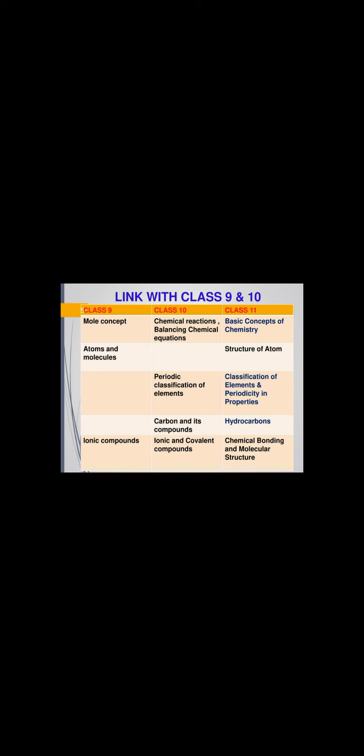So let's see. In class 9th we studied the mole concept. I am sure you still remember the mole concept. Chemical reactions and balancing chemical equations, these two topics will come again in the 11th class chapter on basic concepts of chemistry. Atom and molecule will come in structure of atom. Periodic classification is the same, periodicity in properties. The carbon and its compounds chapter will come in the form of hydrocarbons. Ionic and covalent compounds will come in chemical bonding and molecular structure.